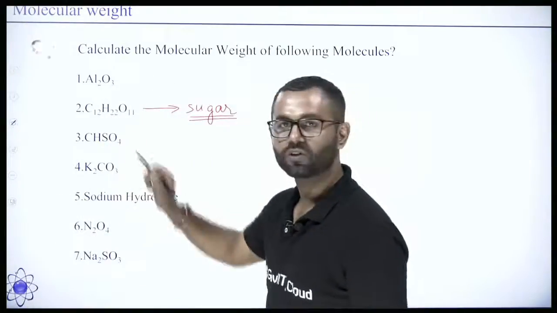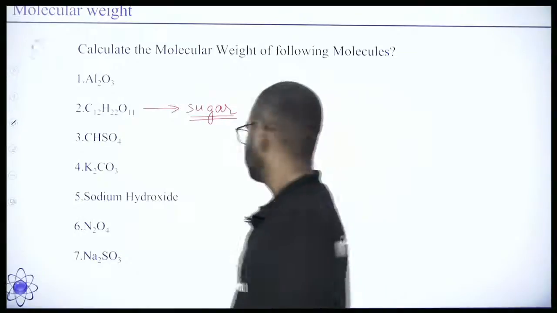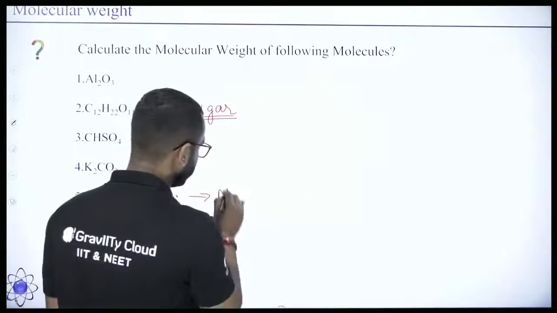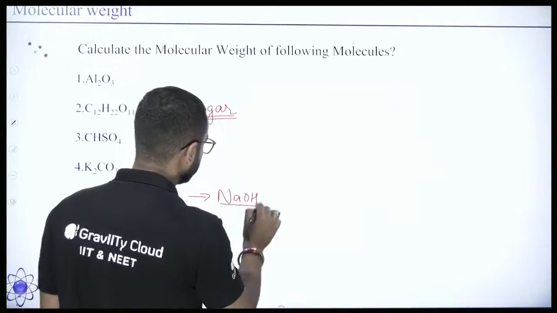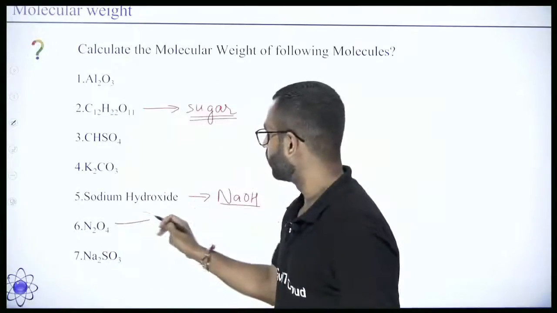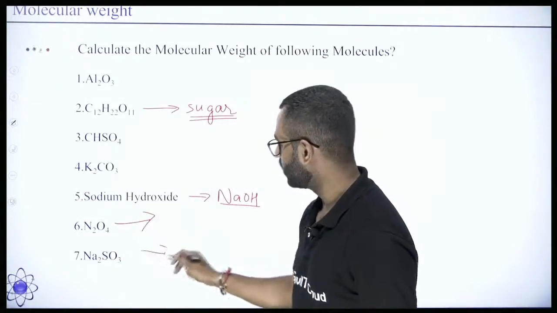CuSO4, K2CO3, sodium hydroxide, which is NaOH, then we have N2O4 and Na2SO3.